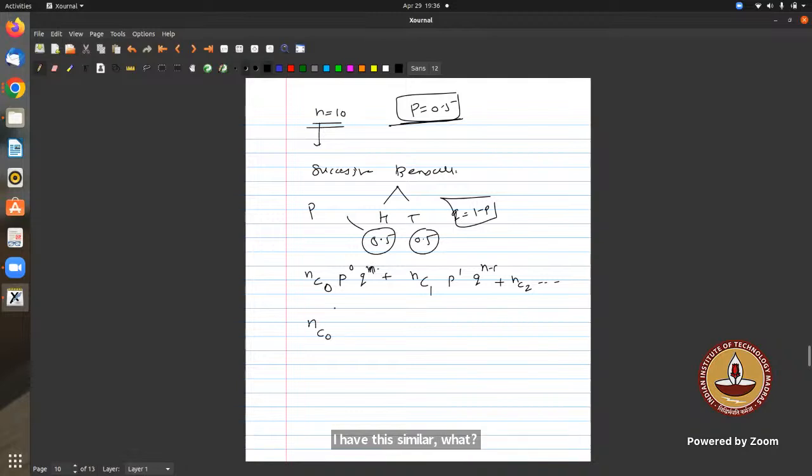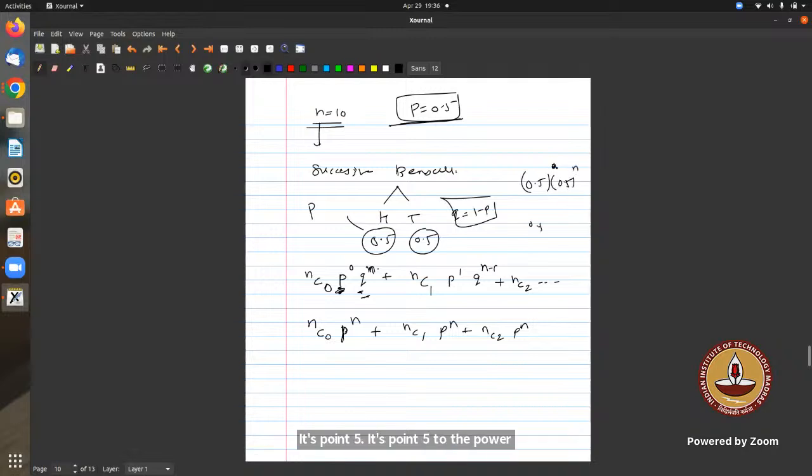When these probabilities are similar, nC0 becomes p to the power n, since p is the same and q is the same. Everywhere you can cross-check it, because the base is the same, 0.5. It's 0.5 to the power 0 into 0.5 to the power n.